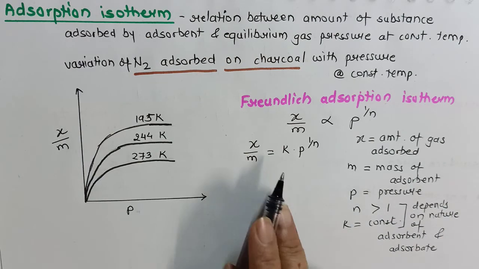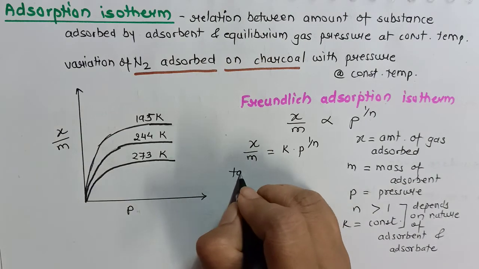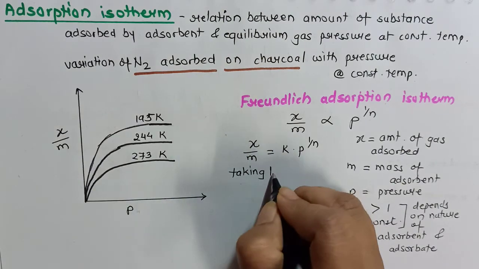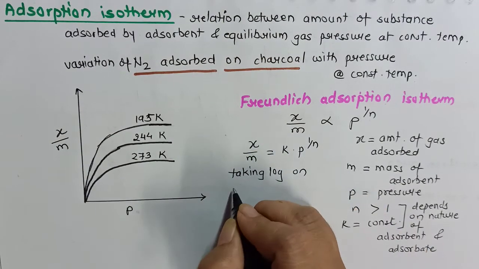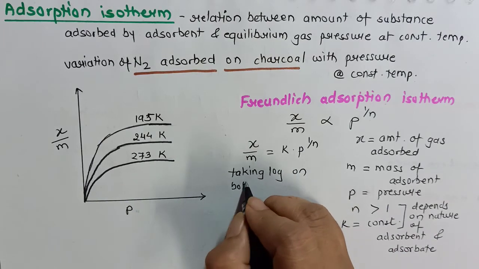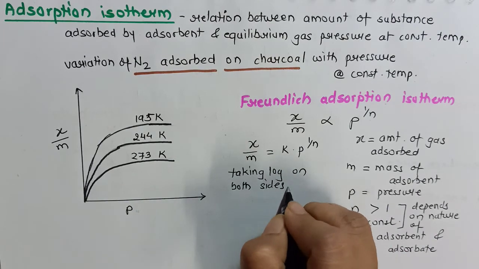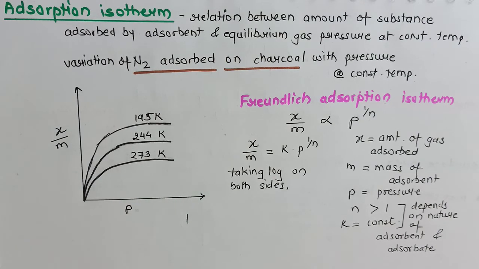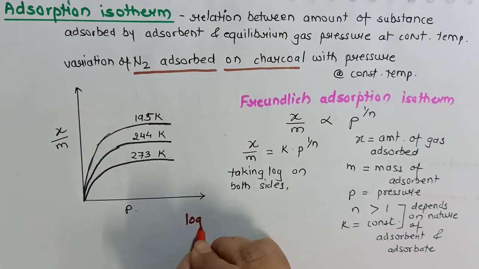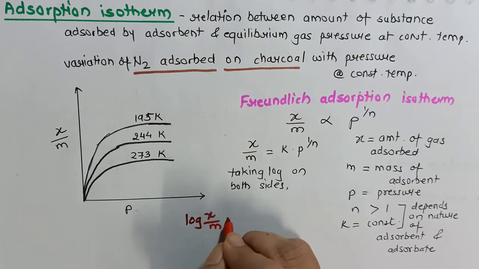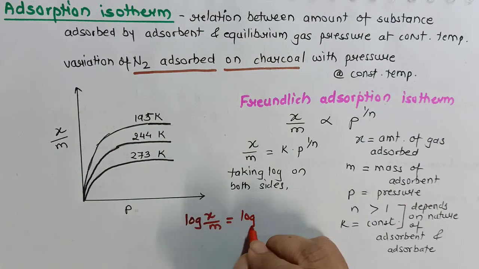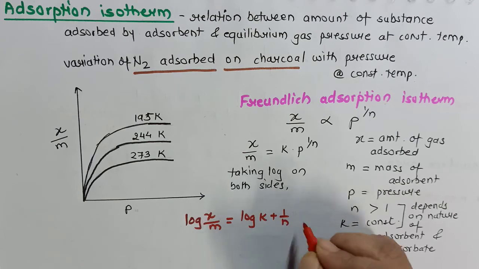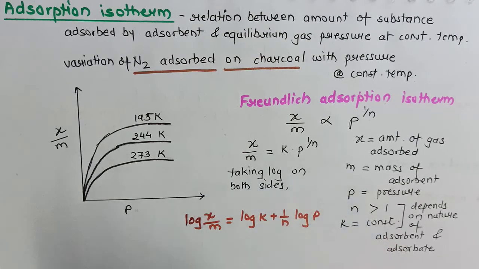Now coming back to this equation, we will take log of both sides. Taking log on both sides, what equation will we get? We will get the equation log x by m equals log k plus 1 by n log p.